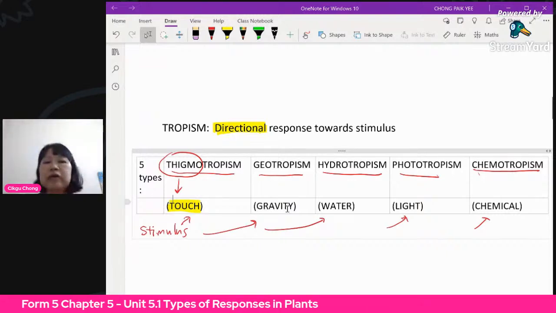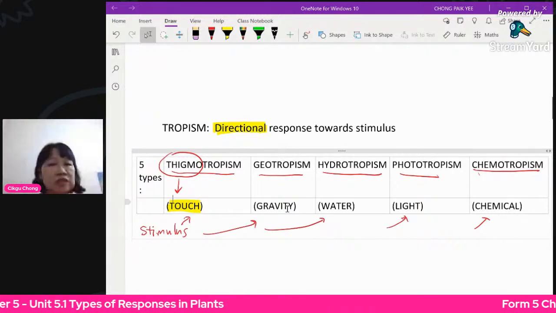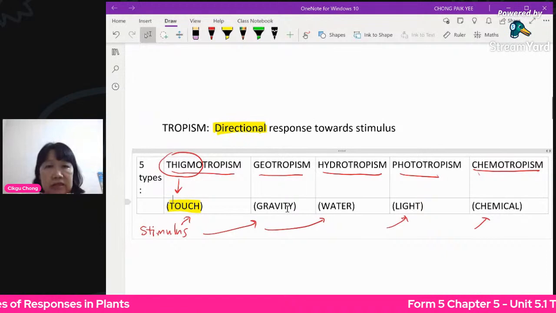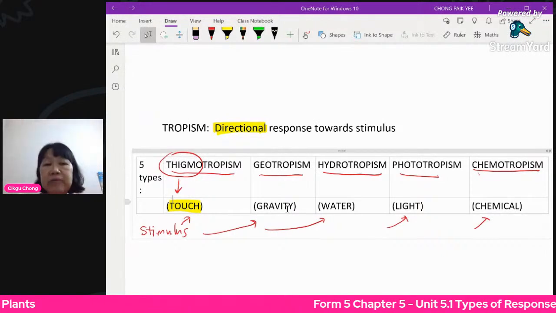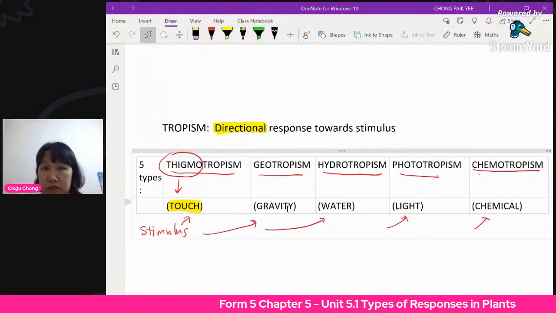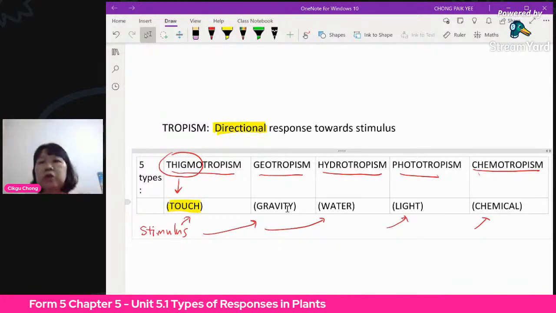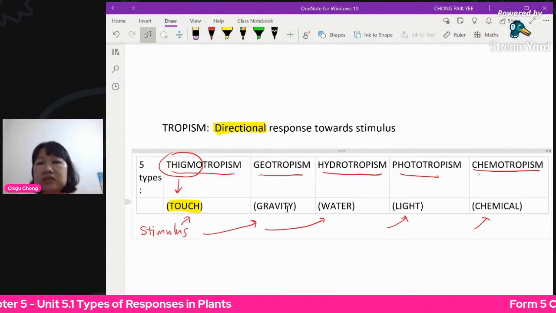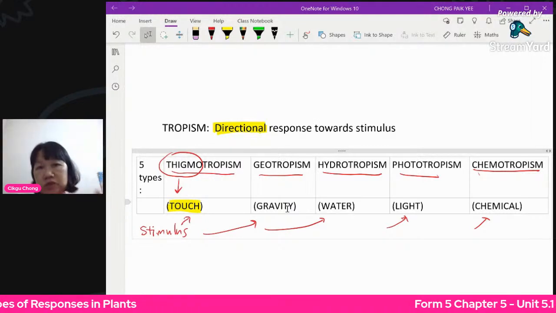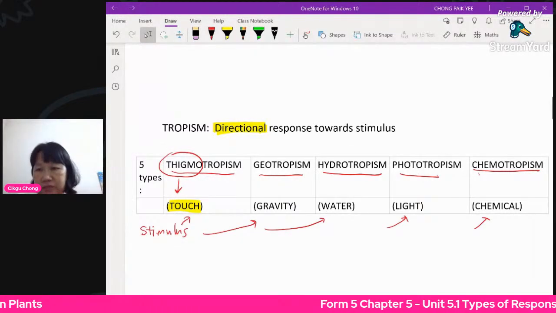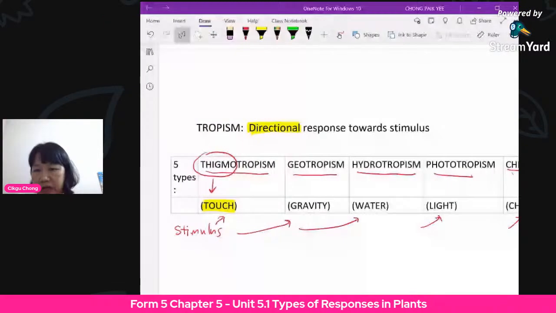Now, when you talk about gravity, gravity is always acting down to the earth, to the center of the earth. So this type of stimulus pulling the root downwards is called geotropism. Roots will show positive geotropism because roots will always grow downwards. Okay. Now let me check your response. So far no questions.